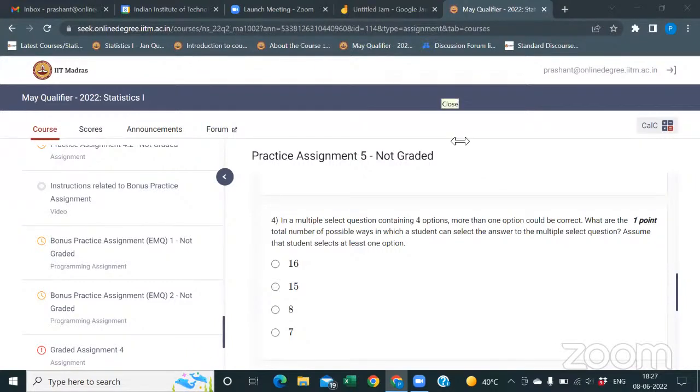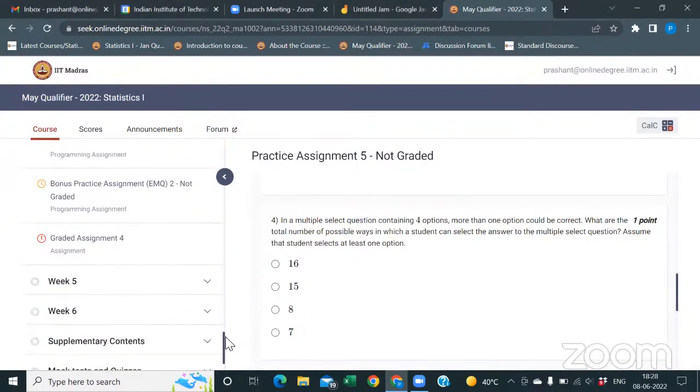Quiz 2 will not have negative marking. Negative marking is only for the graded EMQ. Just read the notification. There is a whole description of how to attempt and what the criteria for negative marking are.